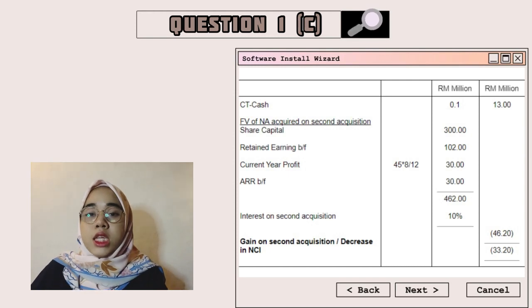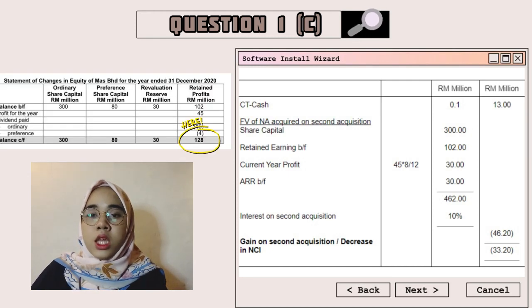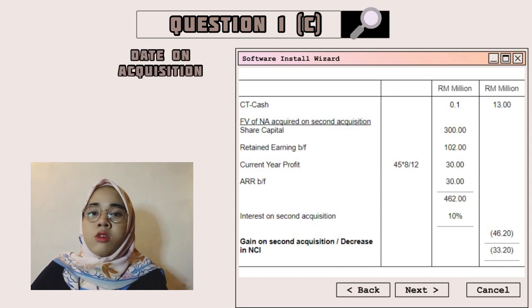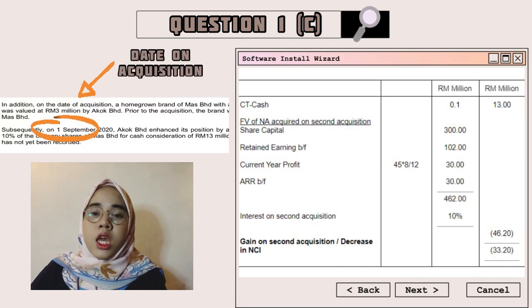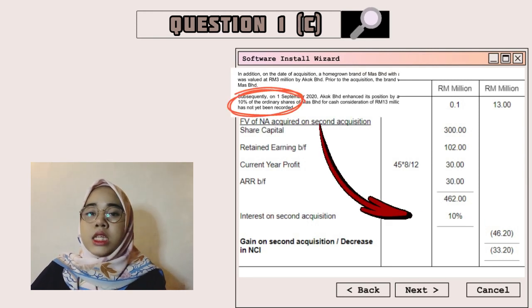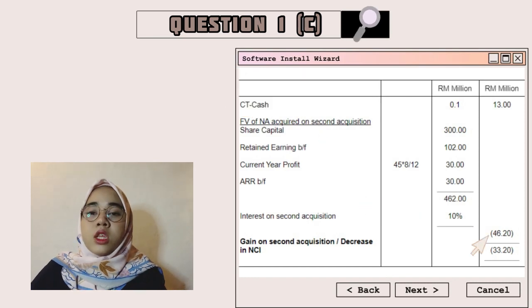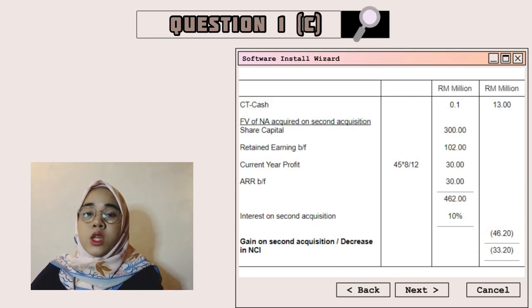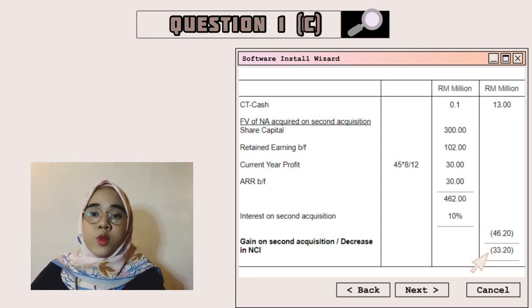Why don't we take the total retained earning of 128 million? This is because the date of acquisition is on 1st September, and we need to find the actual retained earning, which is current year profit 45 million multiplied by 8 over 12. Then 462 million is multiplied with 10% interest, which is acquired in the second acquisition. 46.2 million needs to be minus with 13 million. Total we get is 33.2 million, which is gain on second acquisition.